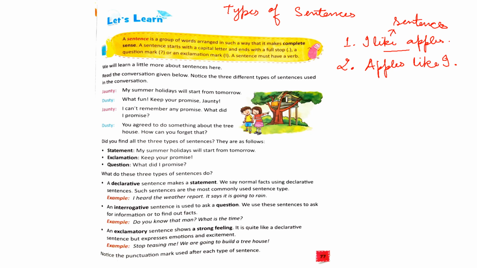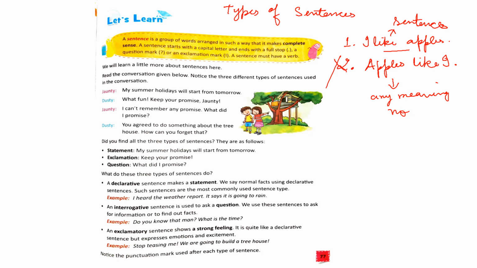Now see the second one, apples like I. Now this is also a group of words, right? But is it giving any meaning, or a complete meaning? No. So it cannot be considered as a sentence. So sentences are groups of words that give complete sense or complete meaning. So the second one cannot be considered as a sentence.